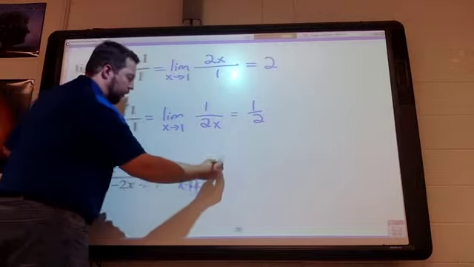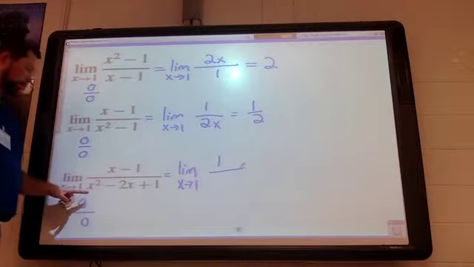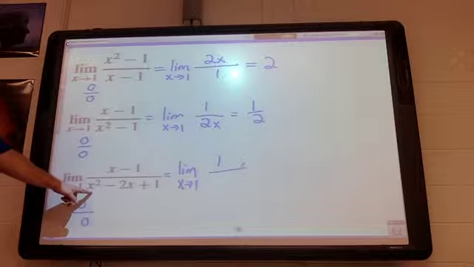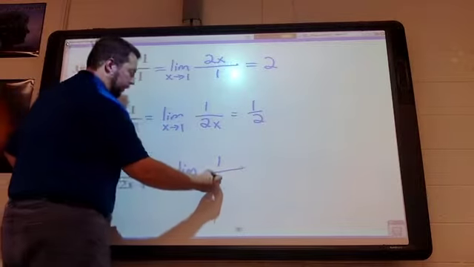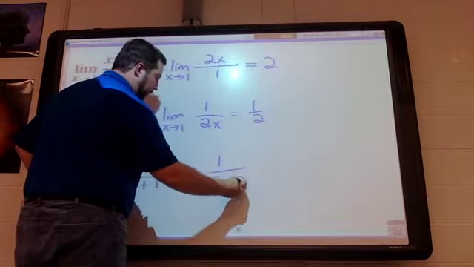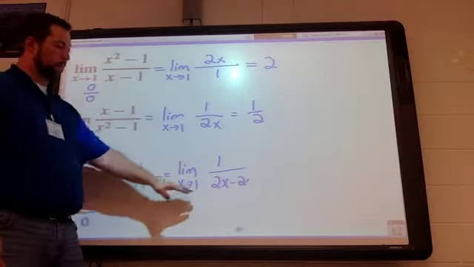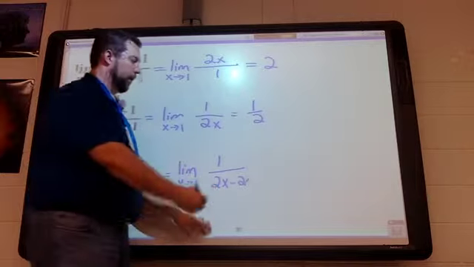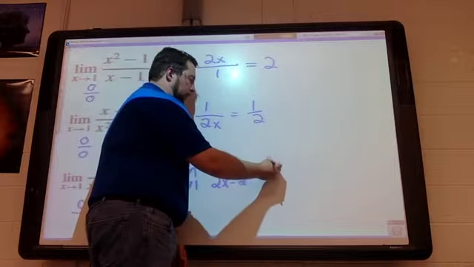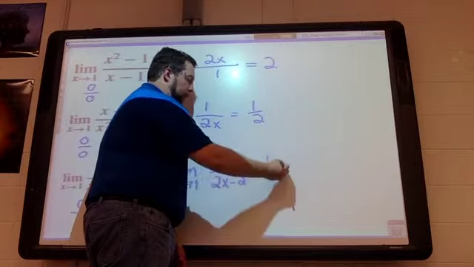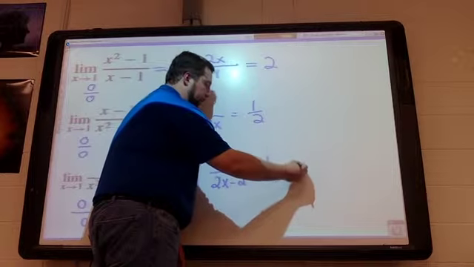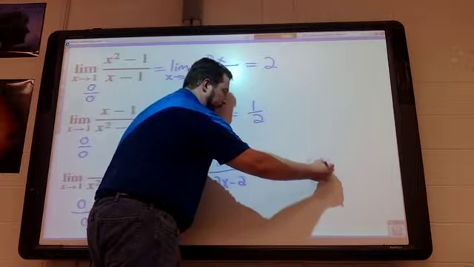Derivative of the top is 1. Derivative of the bottom is what? 2x minus 2. All right, in this case, we say, hey, I can plug a 1 in, but I'm still 0 on the bottom. But that no longer is indeterminate. 1 divided by 0 is simply just undefined.